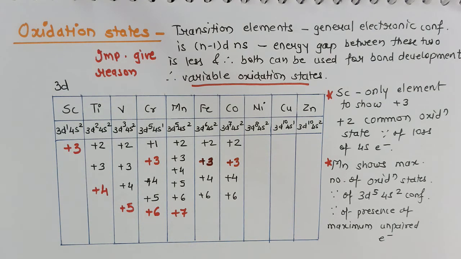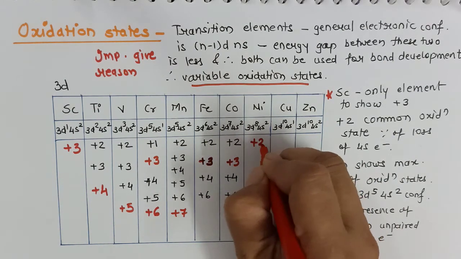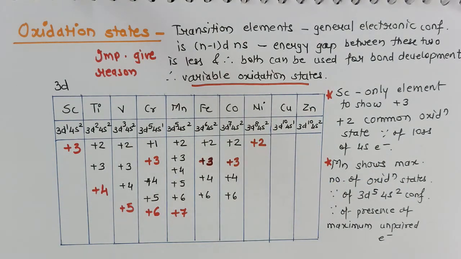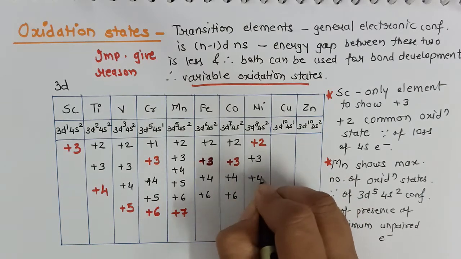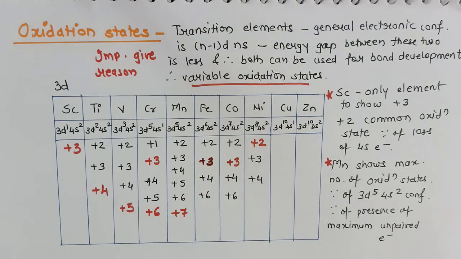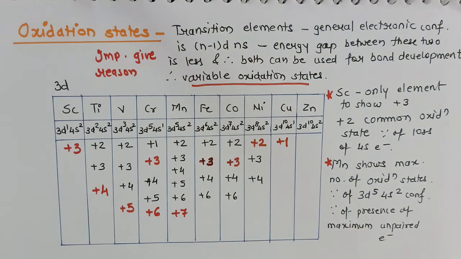Okay, moving on to nickel. Nickel's stable oxidation state is +2. Just now we have seen that because of low IE1 and IE2, nickel shows the +2 oxidation state. But it shows more oxidation states like +3 and +4 also. For copper, the stable oxidation state is +1.